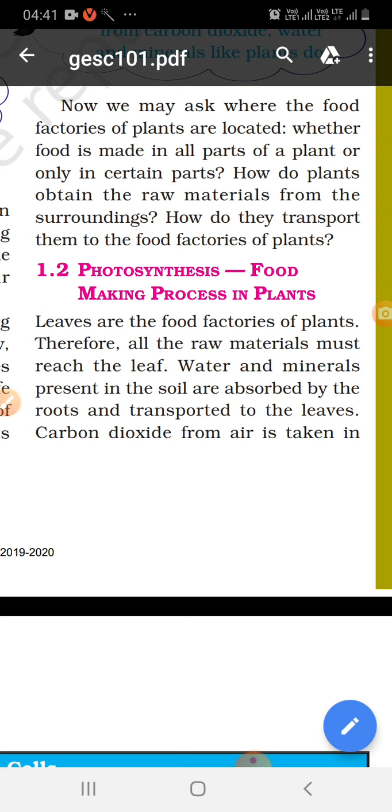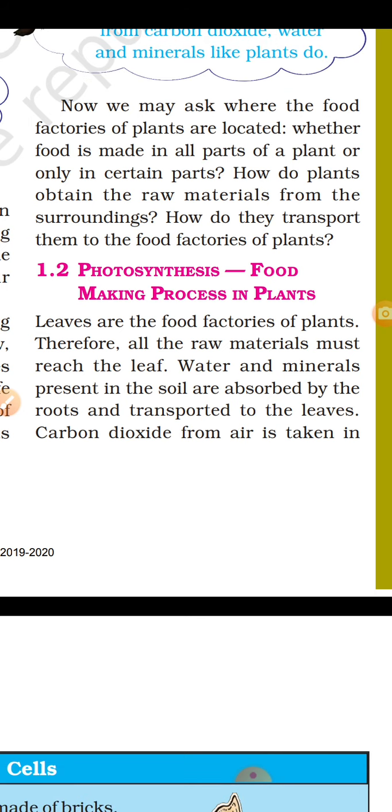So, from which place can water be obtained by the plant? From the roots. The plant's roots absorb water from the soil, then it is transported to different parts of the plant and finally reaches the leaf by the process of osmosis.